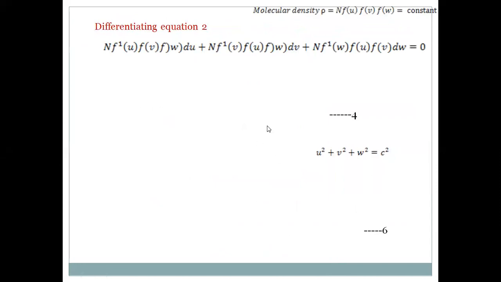So from the above equation 2, density rho is equal to N into f of u, f of v, f of w, which is equal to a constant.